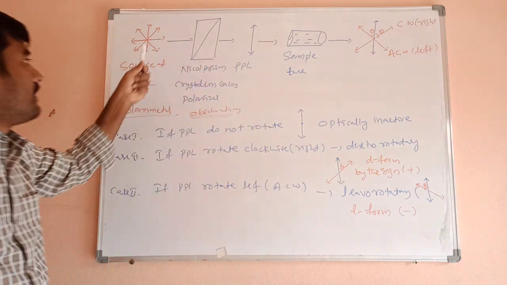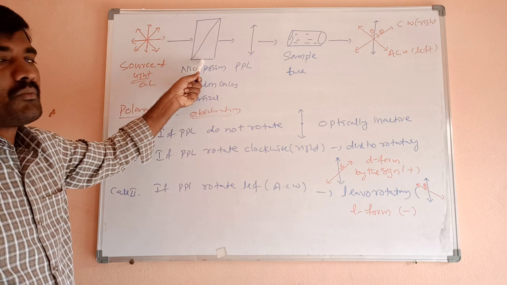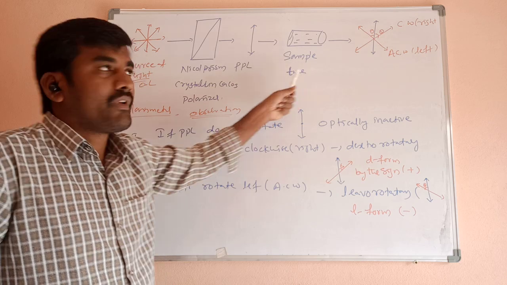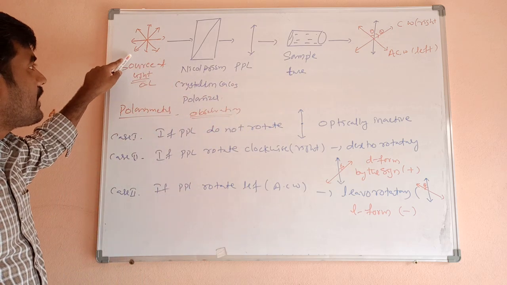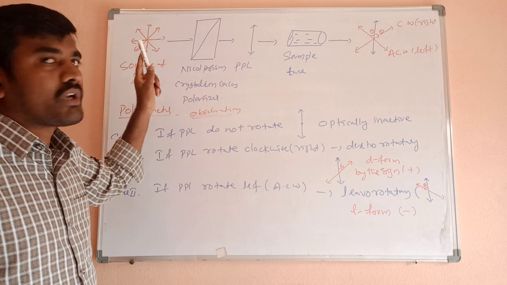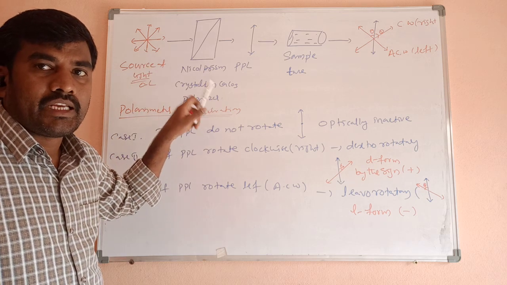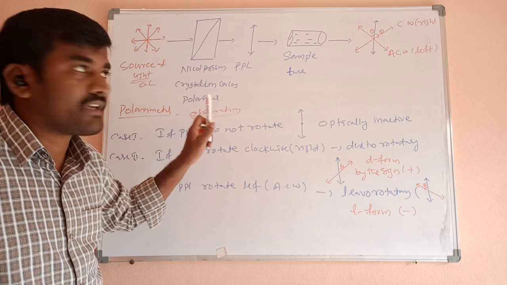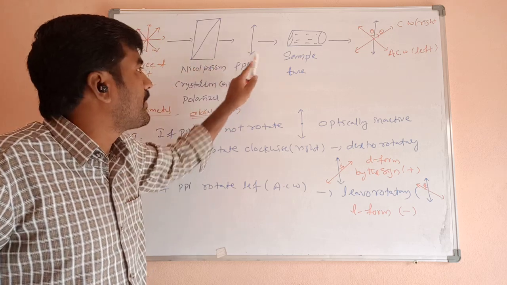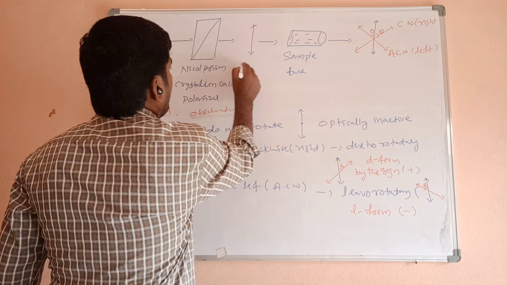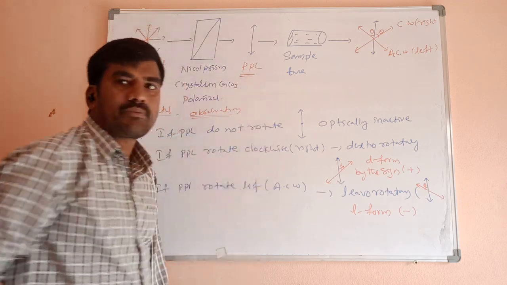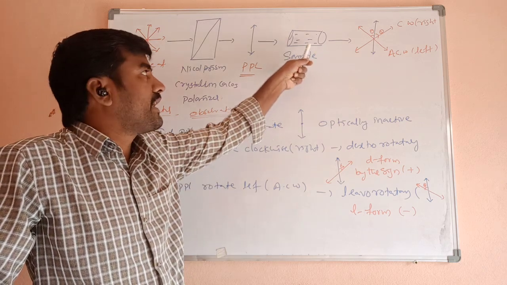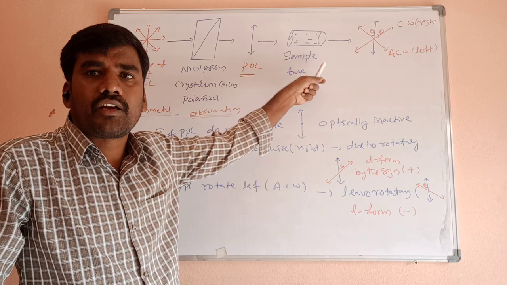The polarimeter consists of a source of light, polarizer, PPL, and sample tube. When this ordinary light passes through a Nicol prism, what happens? It polarizes. It cuts off all directions of ordinary light except one direction, and that one direction comes out. This is called PPL, plane polarized light. When this PPL passes through a sample, the sample tube contains a solution of an organic compound.